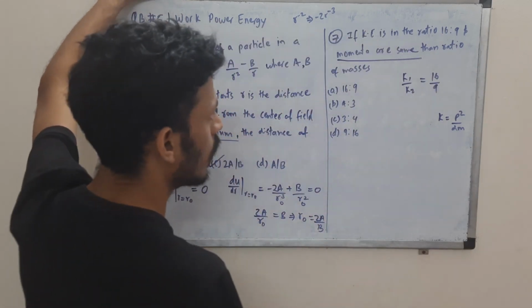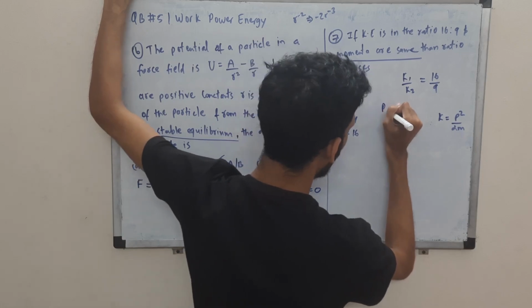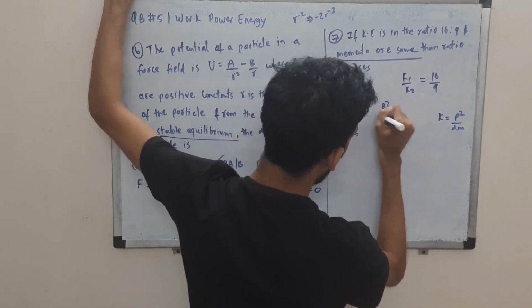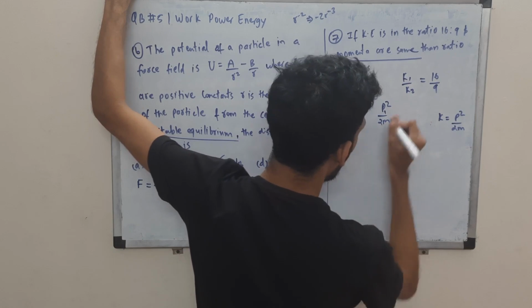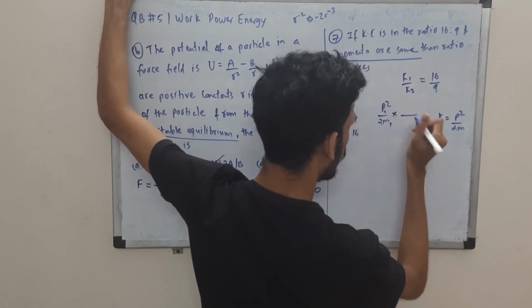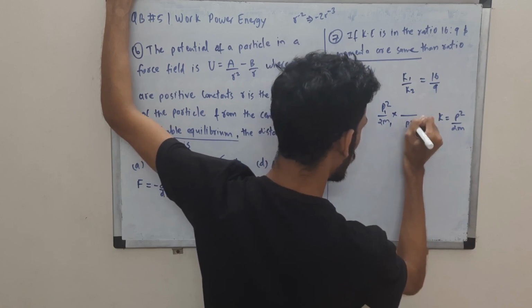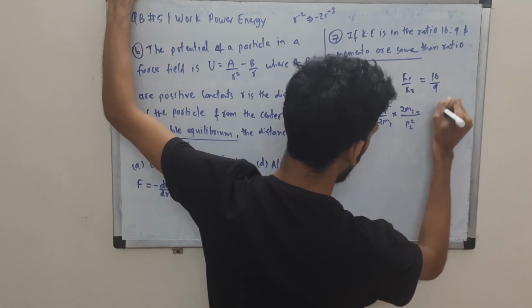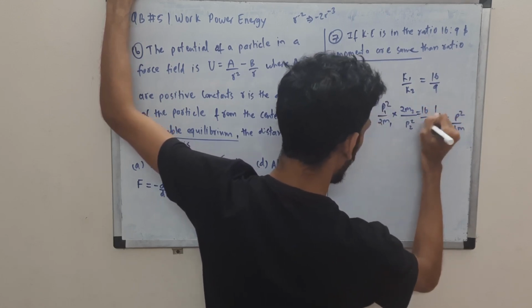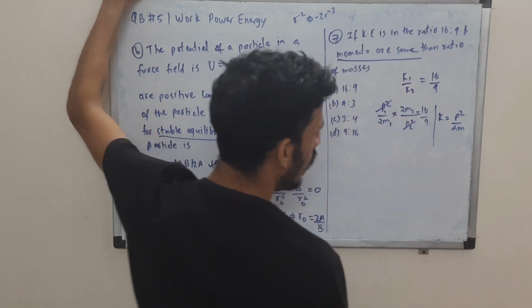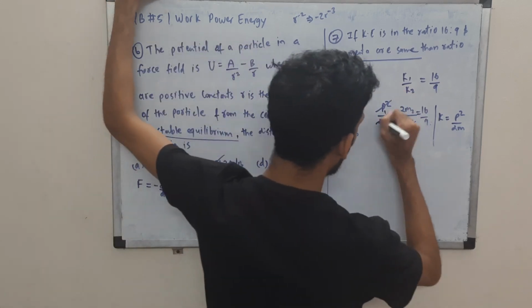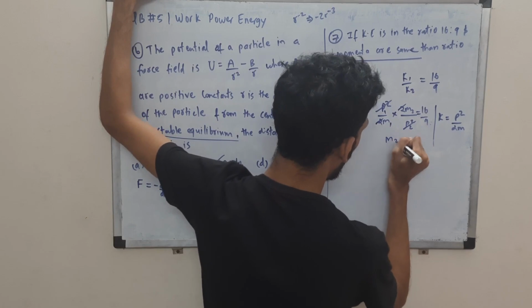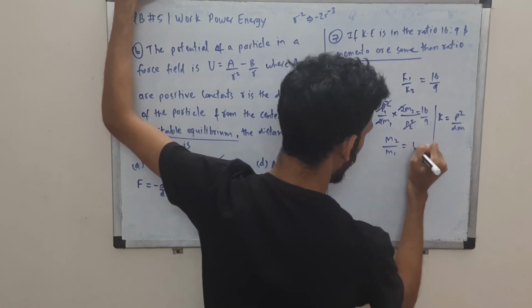So k1 I can write as p1 square by 2m1, and k2 as p2 square by 2m2. Now 2m1 is in the denominator and 2m2 goes in the numerator. So this is 16 by 9, p1 square and p2 square are equal so they cancel out, 2 cancels out 2, so m2 by m1 is 16 by 9.